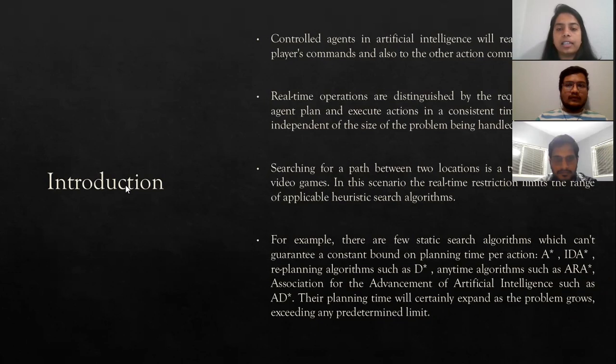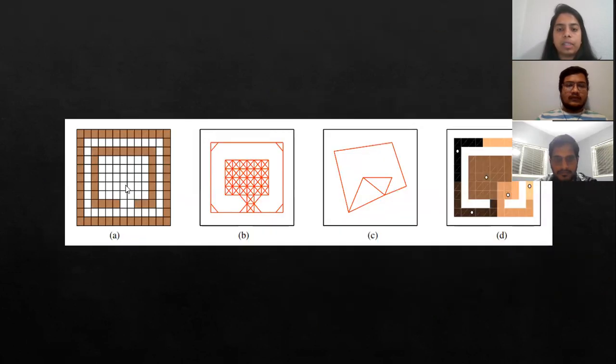Here in the next slide, we can observe from this diagram that we have 4 parts: A, B, C, and D. From diagram A, a graph is generated by converting the grid-based map. In the second diagram, it is subsequently abstracted into a single abstract state for each clique of the original states.